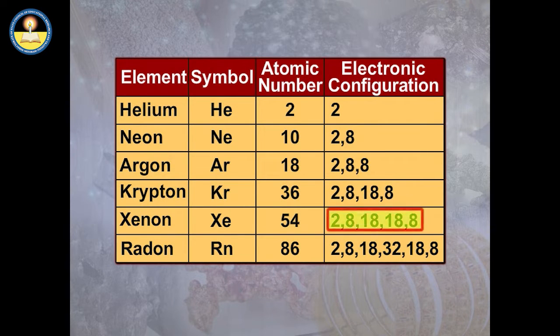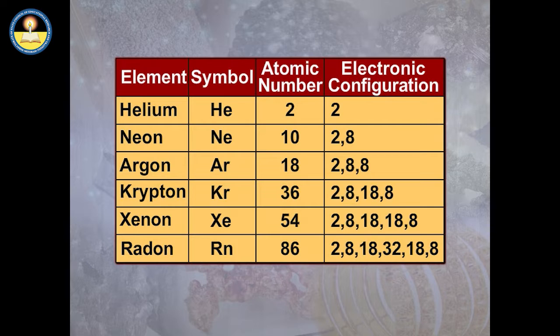Its electronic configuration is 2,8,18,18,8. Radon is symbolized as Rn. Its atomic number is 86. It has electronic configuration of 2,8,18,32,18 and 8.